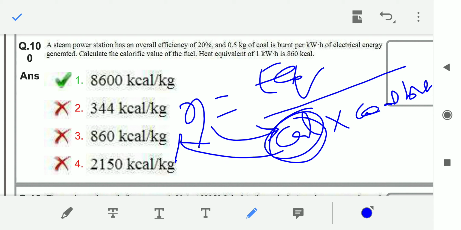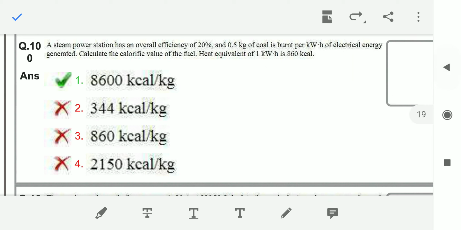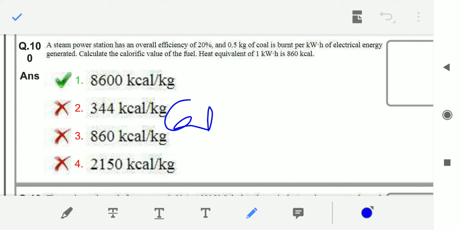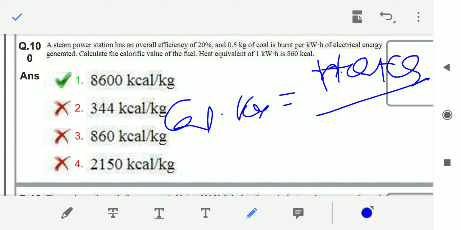So calorific value is equal to heat equivalent by coal burnt into efficiency.